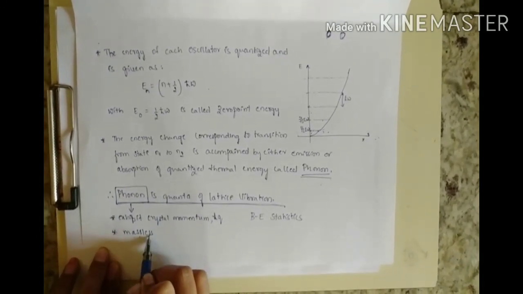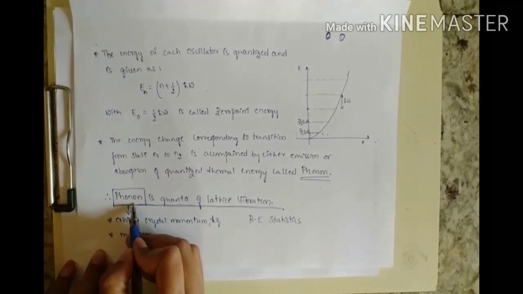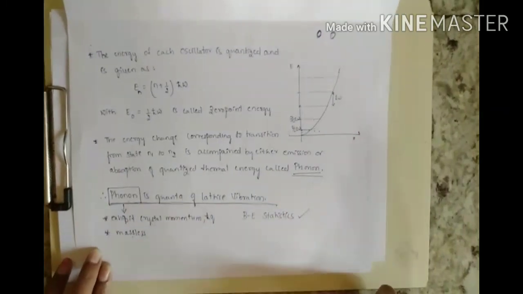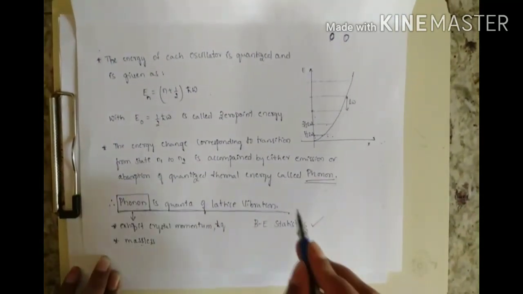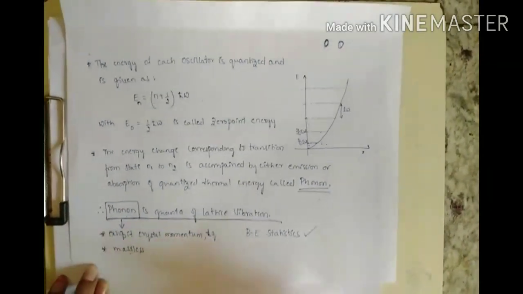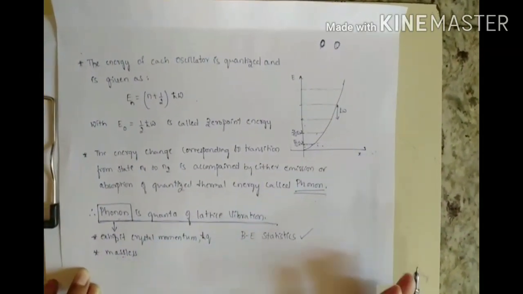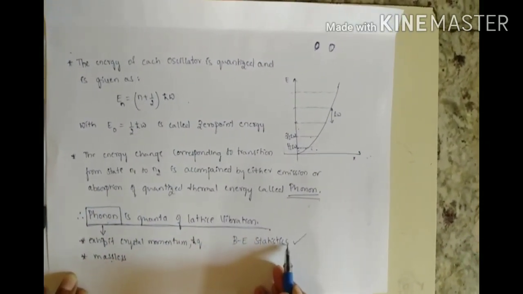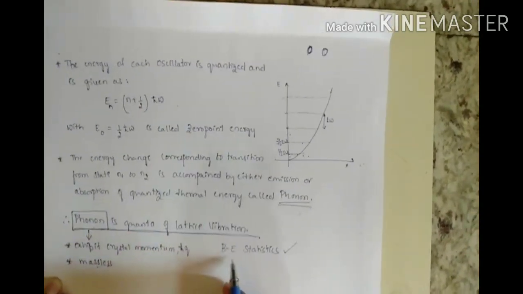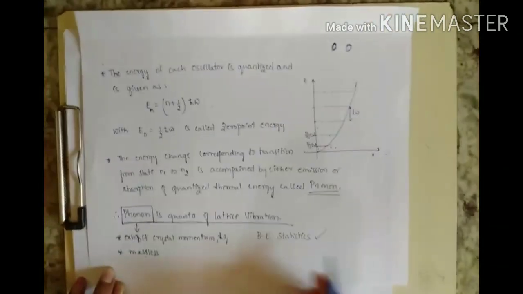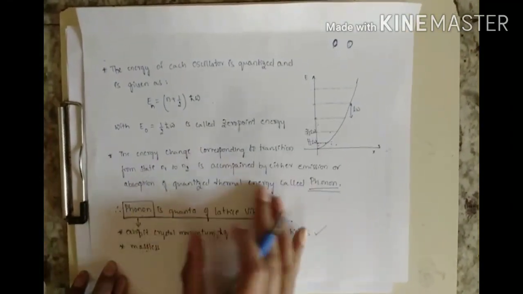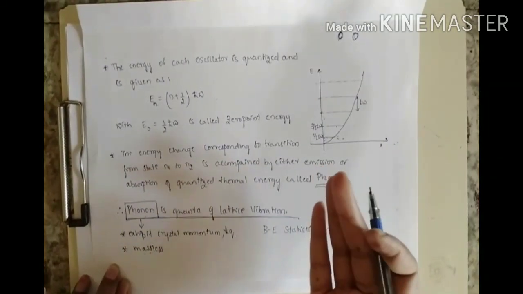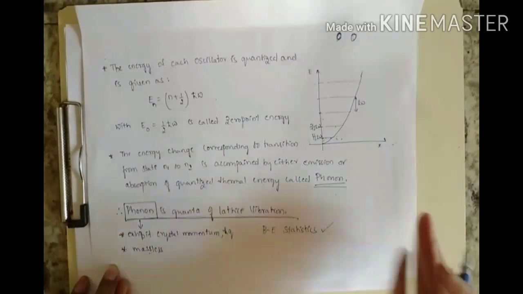One more important thing to be noted here is that phonons are considered to be bosons, and they follow Bose-Einstein statistics, as electrons are considered to be fermions and obey Fermi-Dirac statistics. Here phonons will obey Bose-Einstein statistics. With this brief introduction about phonons, we'll now move on, by taking an example, to what the dispersion relationship is.